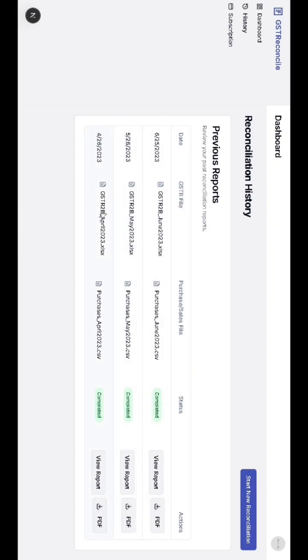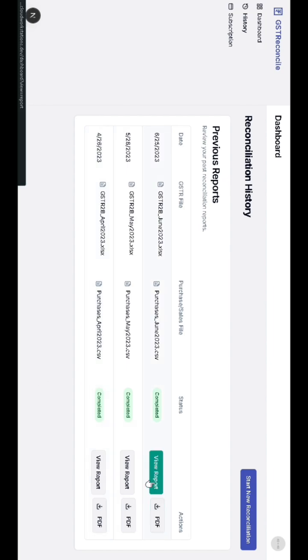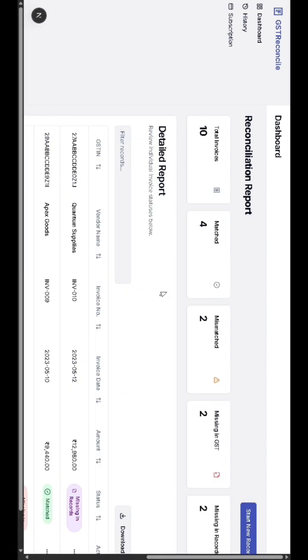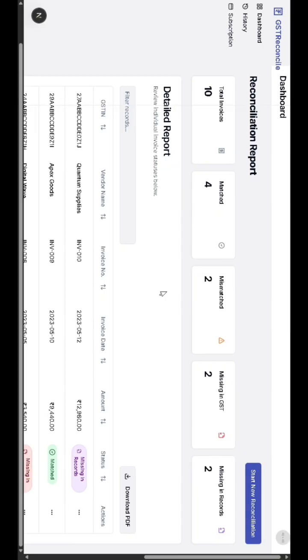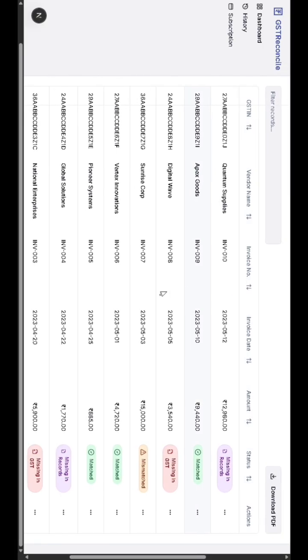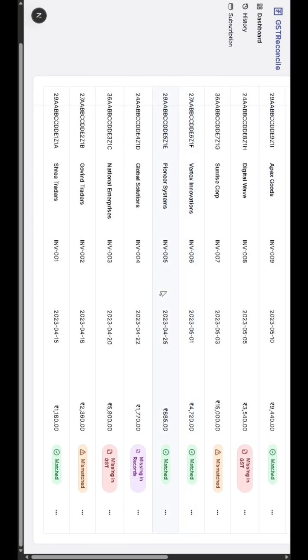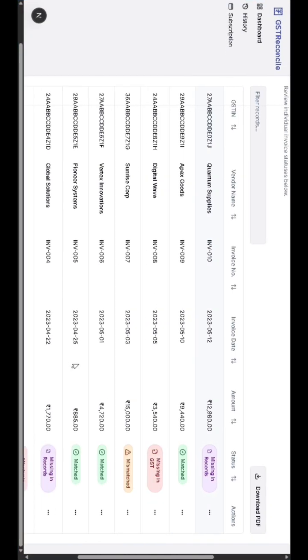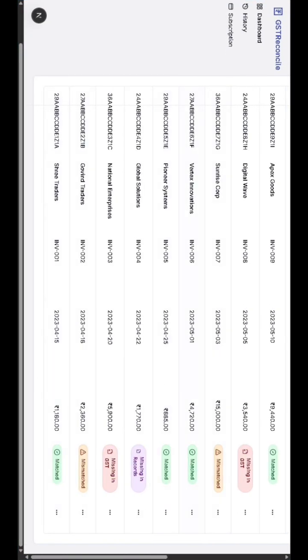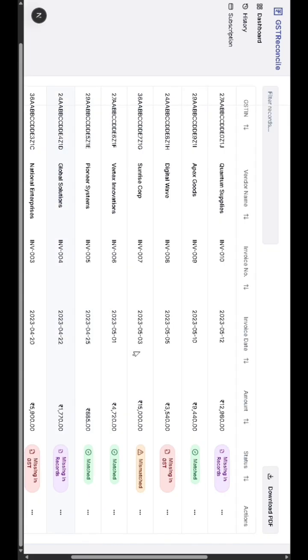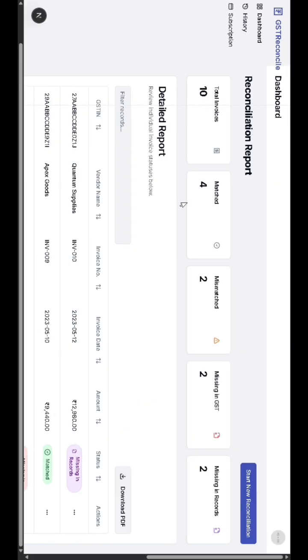Here are the previous reconciles done by me. If you want to see those previous ones, just click on view report. Here's the dashboard. So this dashboard is showing everything that will be required by our app. And here are all the reconciles that you would have taken almost 2 days to do.